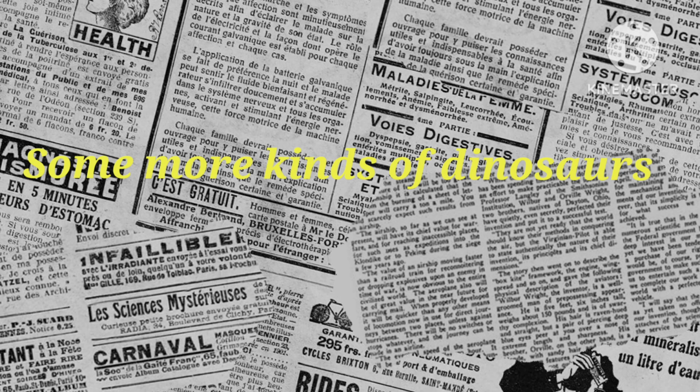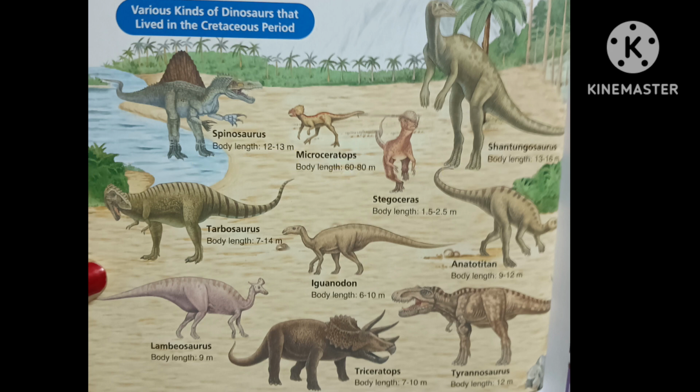So now we are going to talk about various kinds of dinosaurs that lived in the Cretaceous period. For example, Spinosaurus, its body length is about 12 to 13 meters. Microceratops, its body length is about 60 to 80 meters. Stegosaurus, its body length is about 1.5 to 2.5 meters. And Shantungosaurus, its body length is about 13 to 16 meters.